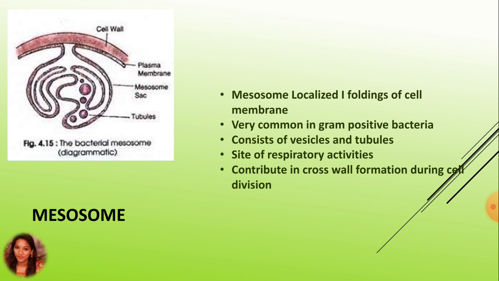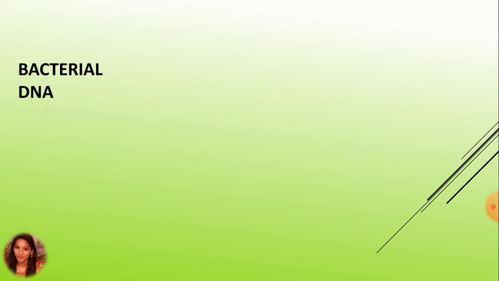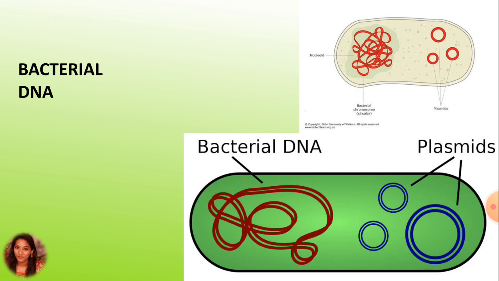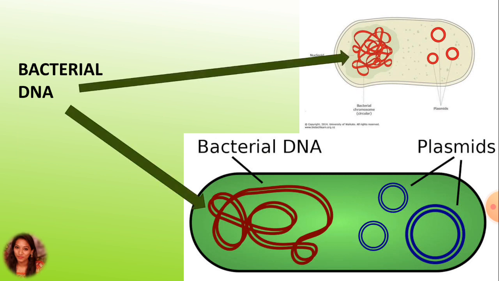So, after the main function of mesosome, a special attachment site at the time of cell division and DNA formation, we are moving to our next organelle, that is bacterial DNA. Here, as you can see, it is known as nucleoid or bacterial DNA or bacterial chromosome. The bacterial cell lacks a distinct nucleus and nuclear membrane.